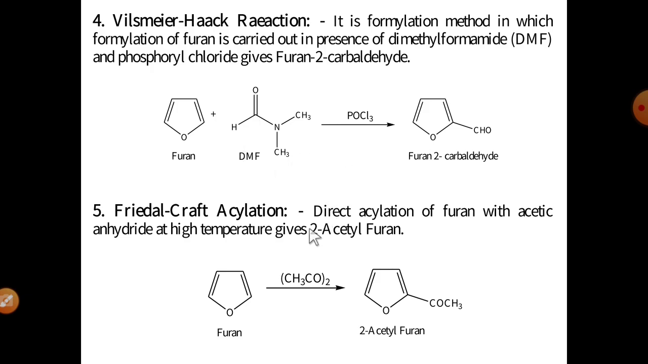Okay, then the fifth reaction is a Friedel-Crafts acylation reaction: direct acylation of furan with acetic anhydride. Similar to pyrrole, the acylation of the furan molecule is also carried out in the presence of the strong acylating agent acetic anhydride at a high temperature. It finally gives 2-acetyl furan. See the reaction: furan in the presence of acetic anhydride finally gives the 2-acetyl furan molecule.